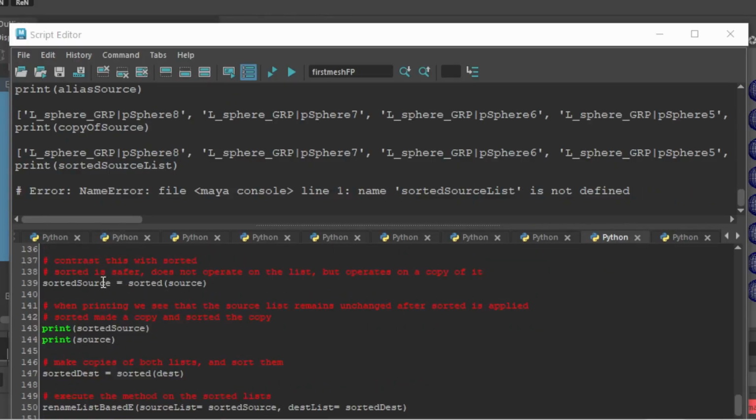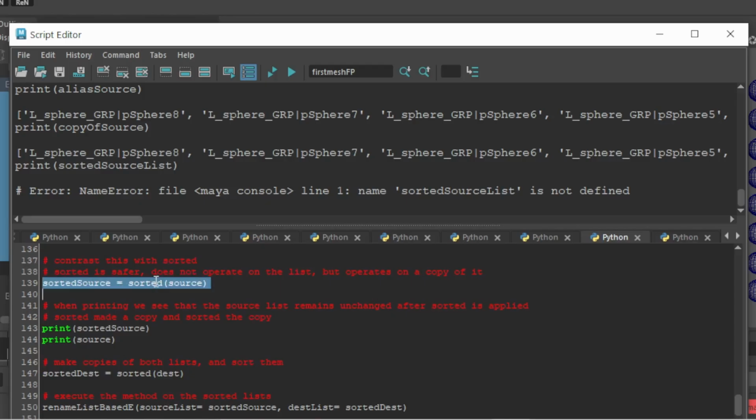So the other method is sorted. Okay, contrasting this with the sorted method. They're two different methods. So sorted is safer. Does not operate on the list, but operates on a copy of it. So we don't have to do those steps we did up there, copying it and then operating on the copy. We can just do this, sorted on the source list. Okay, this is a method that's going to return a new list that's been sorted without affecting this. Okay, so this is the safer one. And then the new thing's going to go in here.